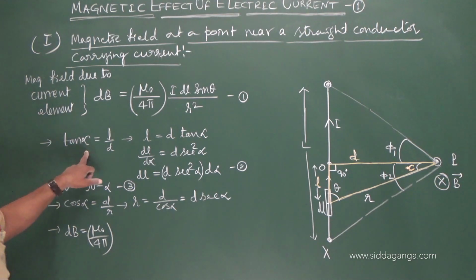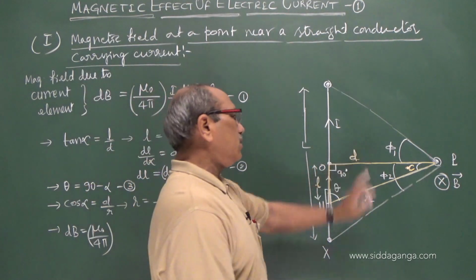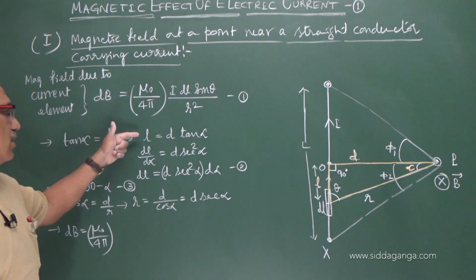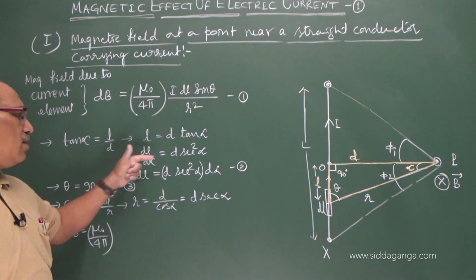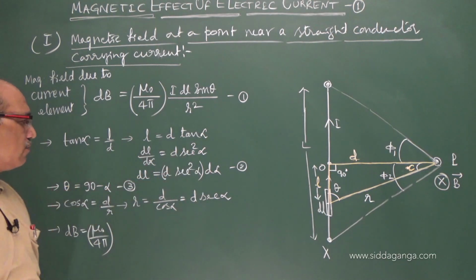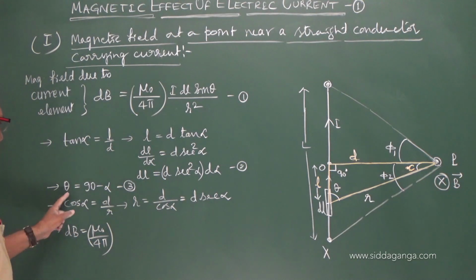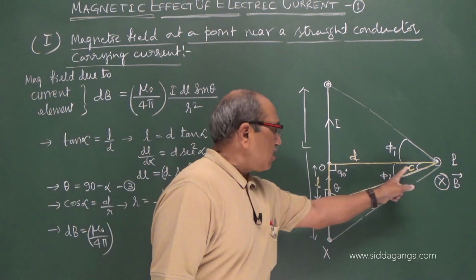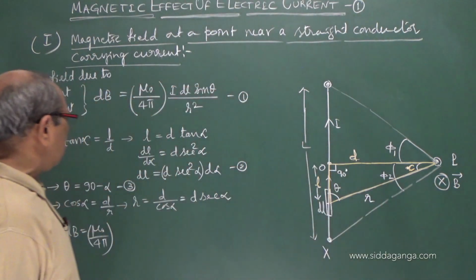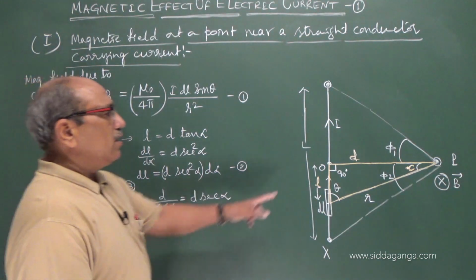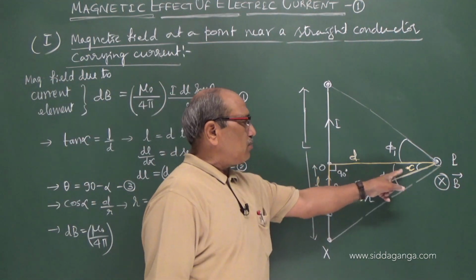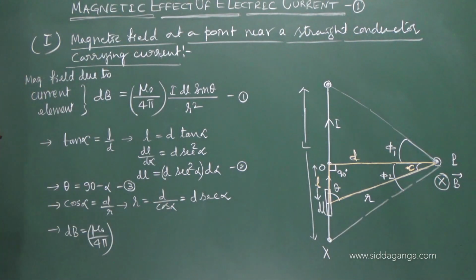What I did: tan alpha is L by D. Differentiation of L with respect to alpha, dl by d alpha, is d into secant square alpha, or dl is d secant square alpha into d alpha. Alpha plus theta should be 90, or theta equal to 90 minus alpha. Again d by r, adjacent side by hypotenuse, is cos alpha, or r is d secant alpha.